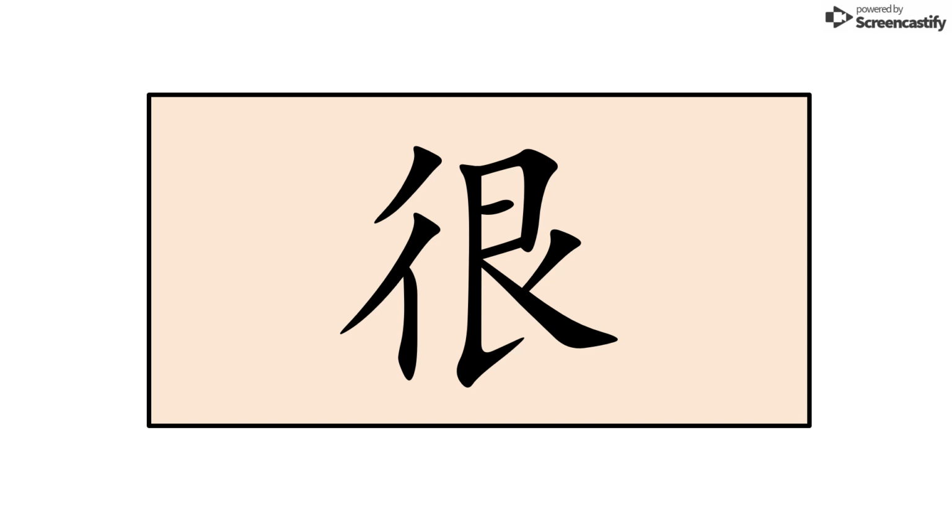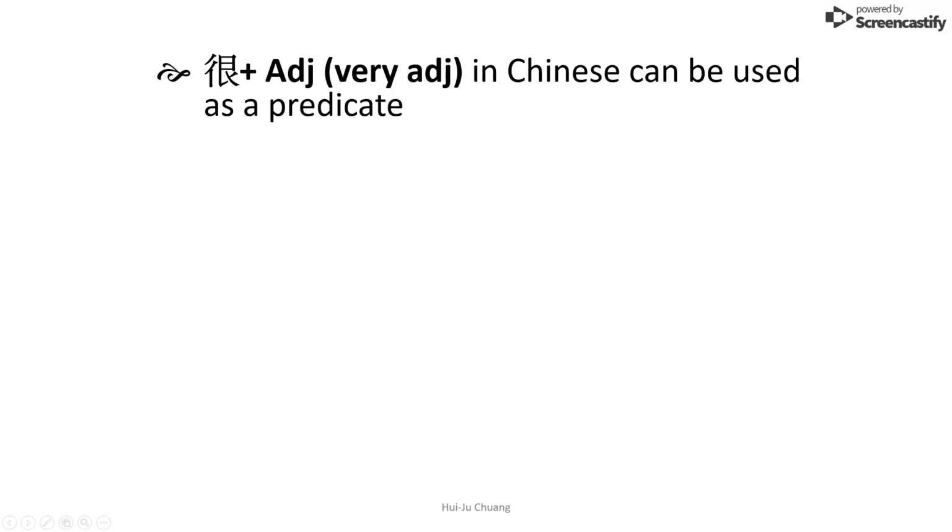Now we are going to talk about 很 and 要. First of all, 很 is often translated as very, but it's much weaker than an English very, and its use in Chinese is definitely different from the English very. So 很 in Chinese, when combined with an adjective, can be used as a predicate.